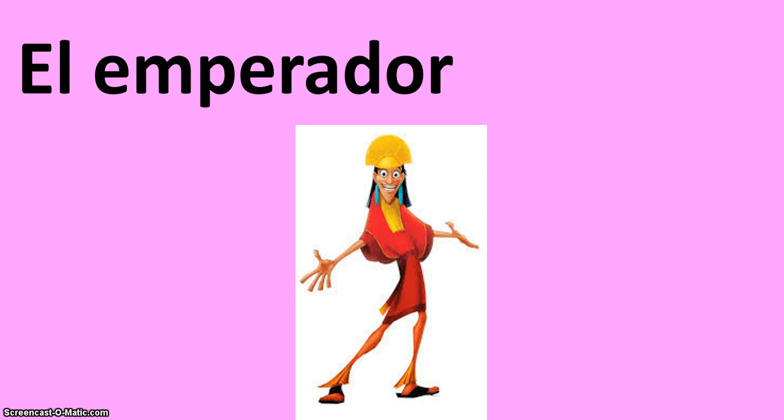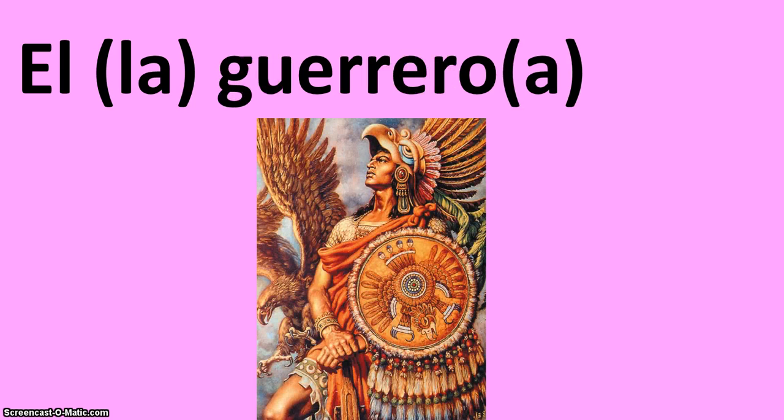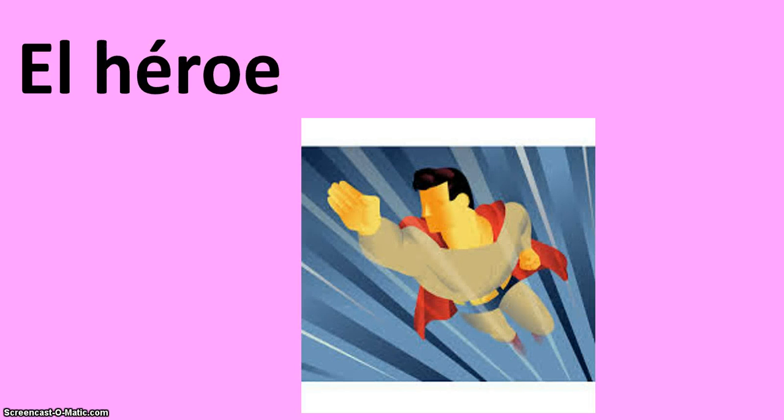El emperador significa emperor. El enemigo, la enemiga. El enemigo, la enemiga significa enemy. El guerrero, la guerrera significa warrior. El héroe. El héroe significa hero.